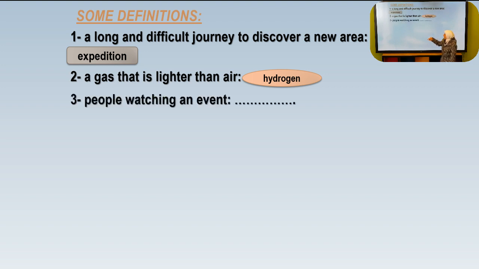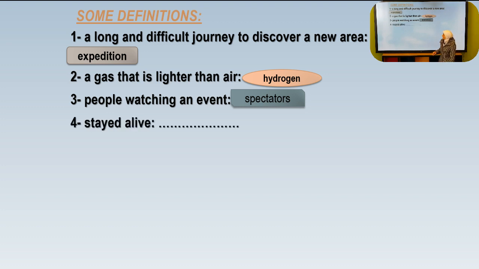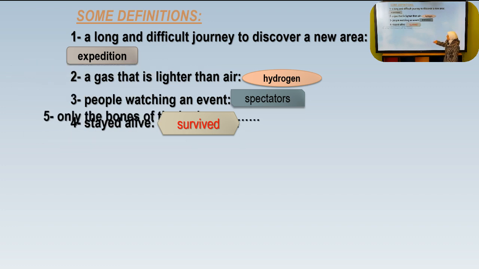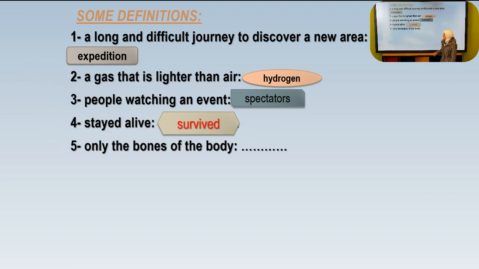Number three, people watching an event, spectators. And for number four, stayed alive, which means survived. So stayed alive means survived. And for number five, only the bones of the body, skeleton. Only the bones of the body means skeleton.